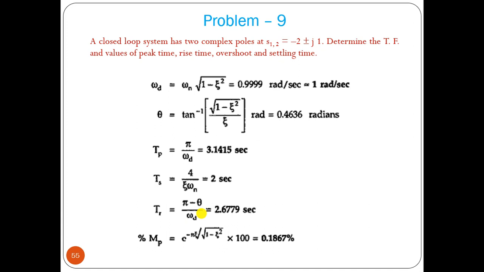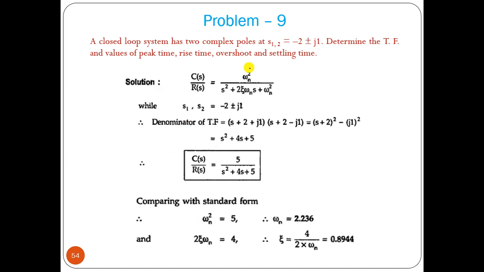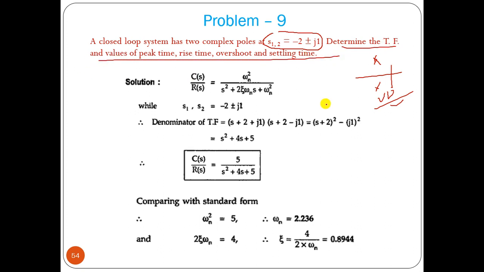This is the last problem, I think. Here it is said, a closed loop system has two complex poles. So what will happen? The system will be underdamped without any question. Determine the transfer function, value of peak time, rise time, overshoot and settling time.